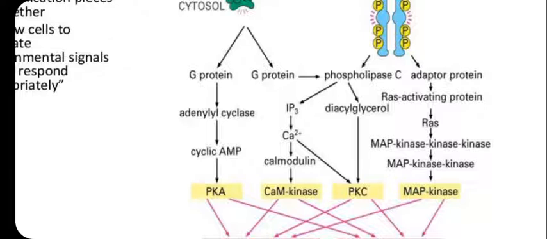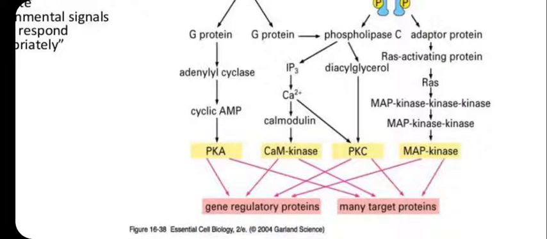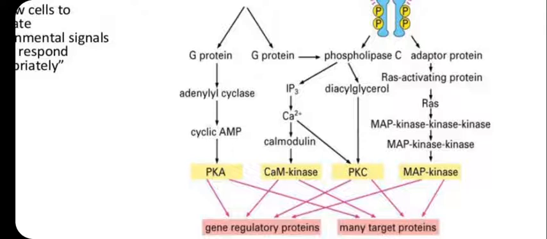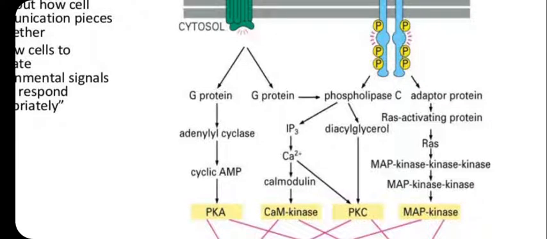Calcium directly promotes the calmodulin receptor. Calmodulin kinase also has gene regulation activity, target protein activation, signal divergence. Convergence can be carried out by phospholipase C, inositol triphosphate, diacylglycerol targeting the same protein called PKC. This is called signal convergence.